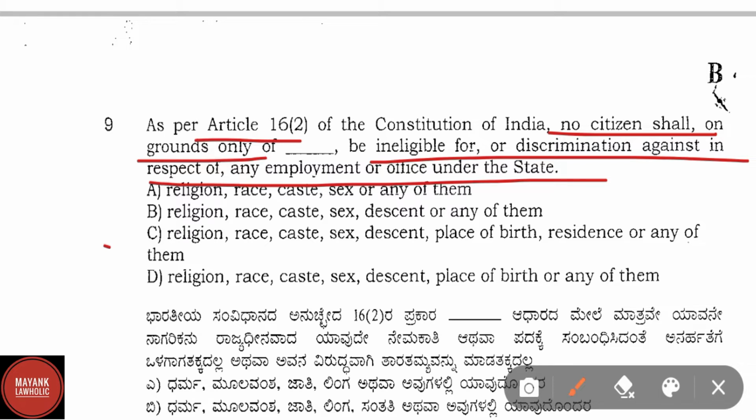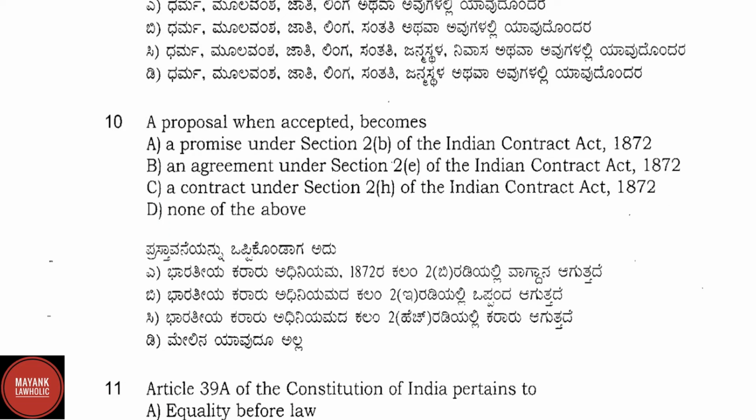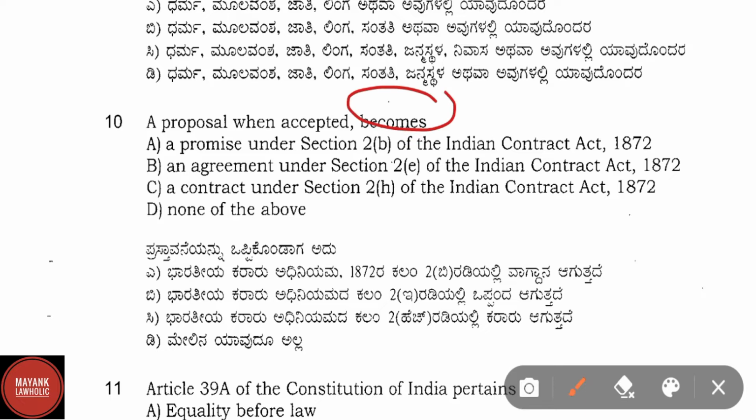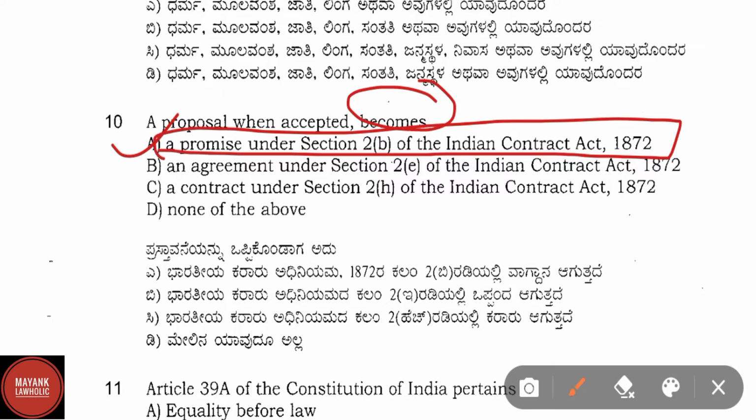Here correct answer is option C, that is religion, race, caste, sex, descent, place of birth, residence or any of them. Now let us proceed to question number 10. A proposal when accepted becomes. Here correct answer is option A, a promise under section 2B of the Indian Contract Act. A proposal when accepted becomes promise.